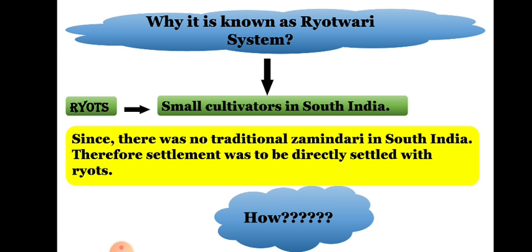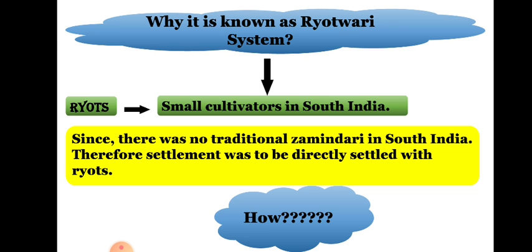Since the Ryotwari system was not there, the English East India Company started collecting the tax from the individual farmers or peasants only, those who are known as ryots. That means in this system there is no intermediary, unlike in the Permanent Settlement where there was the zamindar, or in the Mahalwari settlement where there was the village headman. Here there is no middleman. The tax or revenue will be collected by the British officials directly from the ryots.